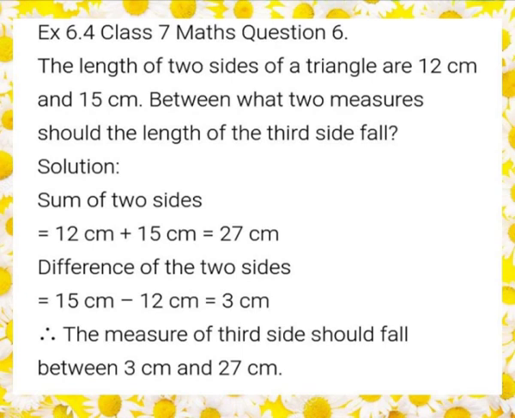Which means the length of the third side should lie in between 3 and 27. It should not be greater than 27 centimeter. If it is greater, then it will not satisfy the condition that the sum of any two sides of a triangle is greater than the third side.